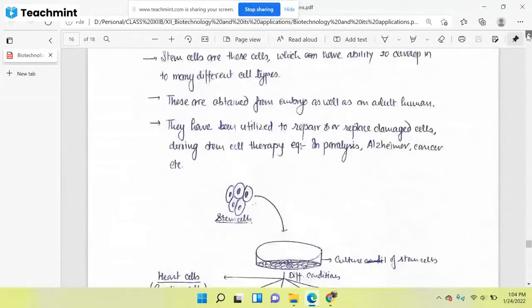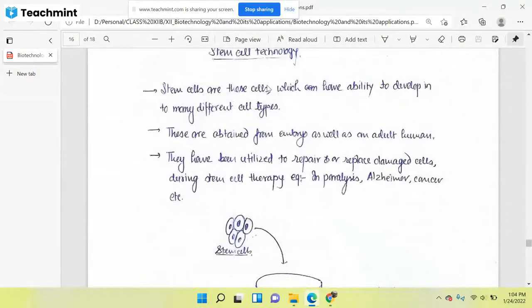therapeutic procedures. Stem cells are those cells which have the ability to develop into many different cell types. You have already seen that these stem cells develop into different lineages by providing different conditions. These are obtained from embryos as well as adult humans. I told you, we collect these stem cells from different sources. Sometimes we collect them from the embryo, and sometimes from the adult human being, the adult organism.